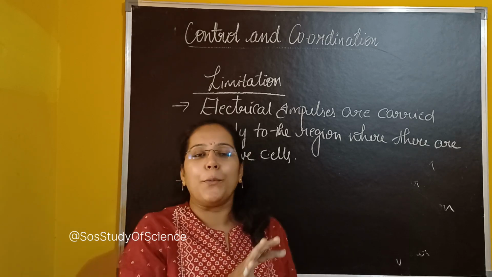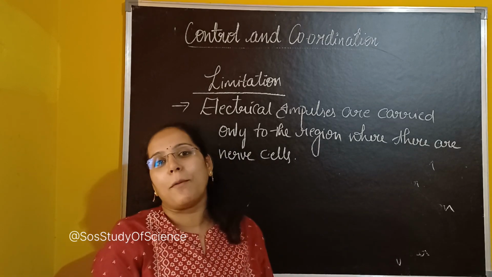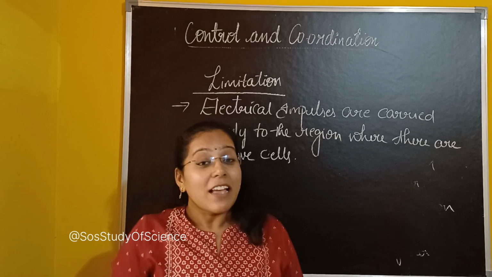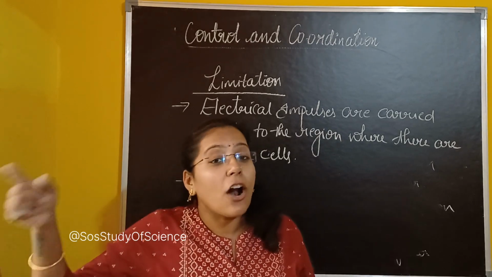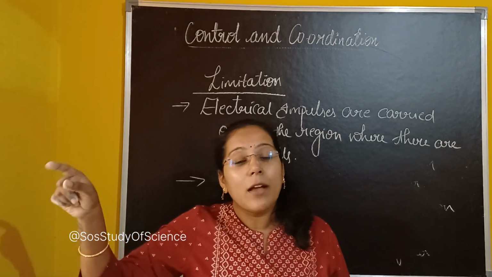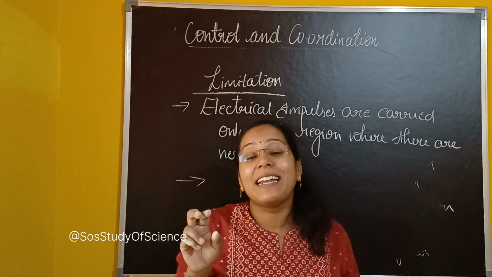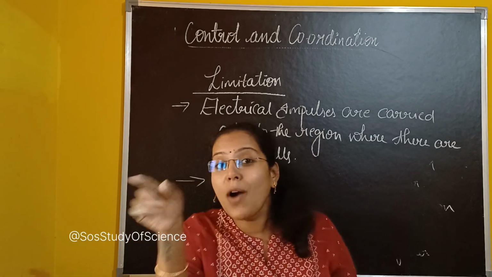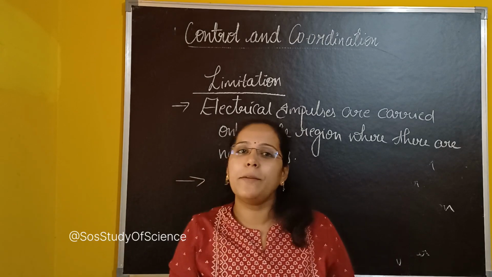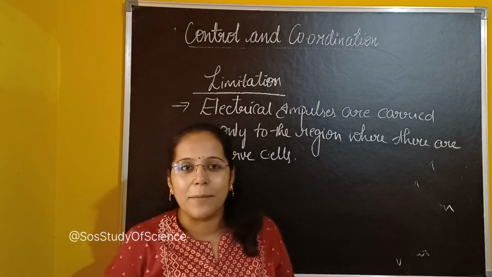In order to avoid that problem, we have the hormonal system. When electrical impulses cannot be moved continuously, by the time the second impulse is created, there may be some problem that can be caused to us. To overcome that problem, we have the hormonal system.